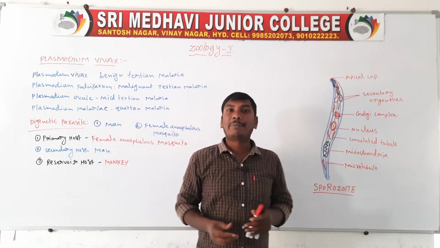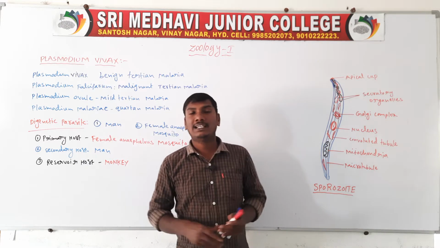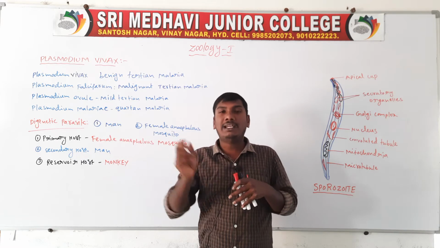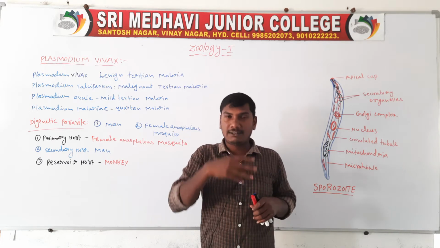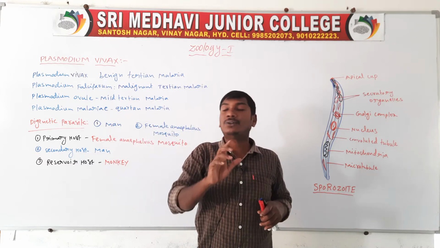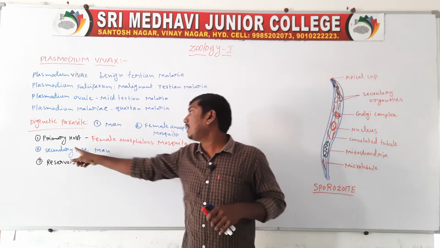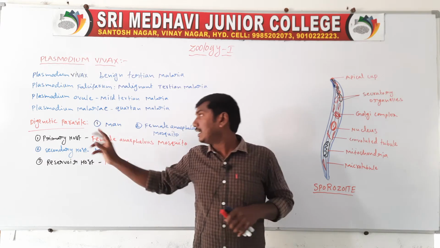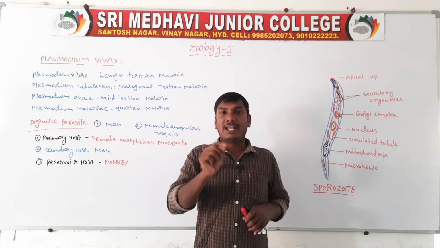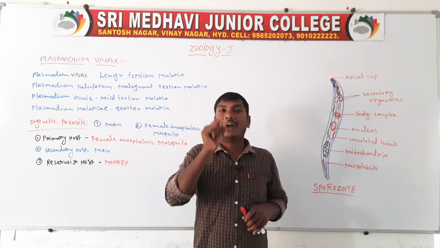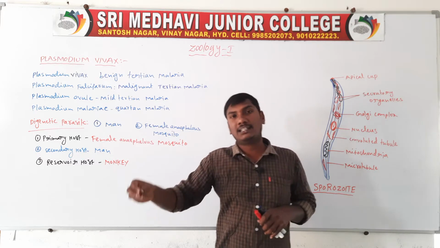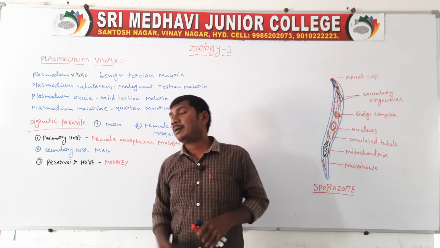First, the primary host. Primary host means the host in which Plasmodium vivax undergoes sexual reproduction, the female Anopheles mosquito. So the female Anopheles mosquito is the primary host. That is the difference between primary and secondary host: the host in which the parasite's sexual reproduction occurs is called the primary host.